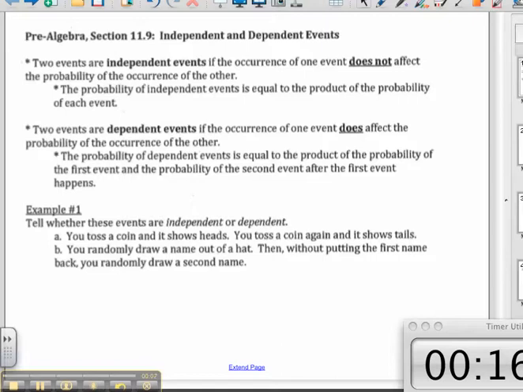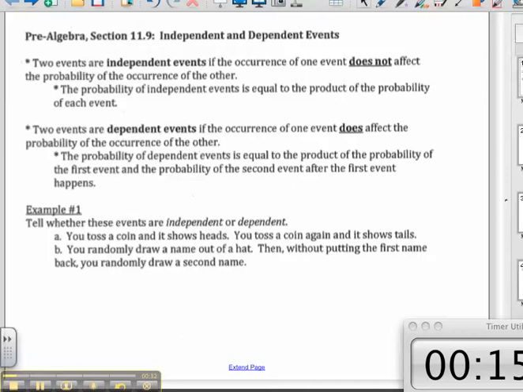So this says independent and dependent events. Now listen, two events are independent events if the occurrence of one event does not affect the probability of the occurrence of the other. And I'll explain it in a minute. The probability of independent events is equal to the product of the probability of each event. So all I do is figure out what the probability of each event is, and I just multiply them together.